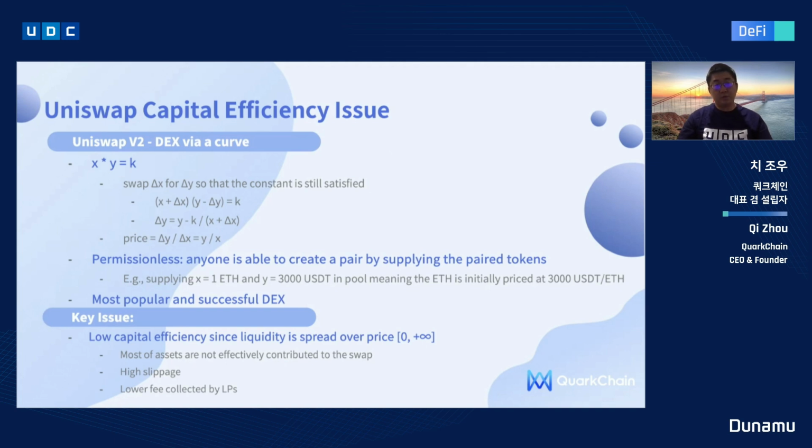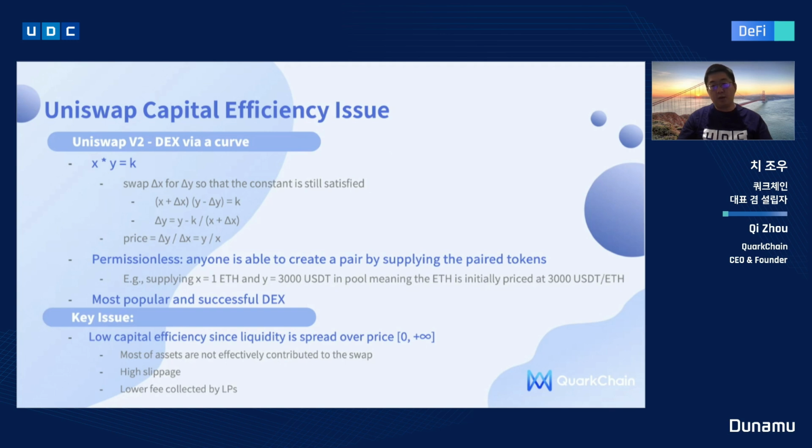However, there are still some issues that Uniswap V2 is facing. The key issue perhaps is the low capital efficiency, since the liquidity provided by the liquidity providers is spread over the price range from 0 to infinity.